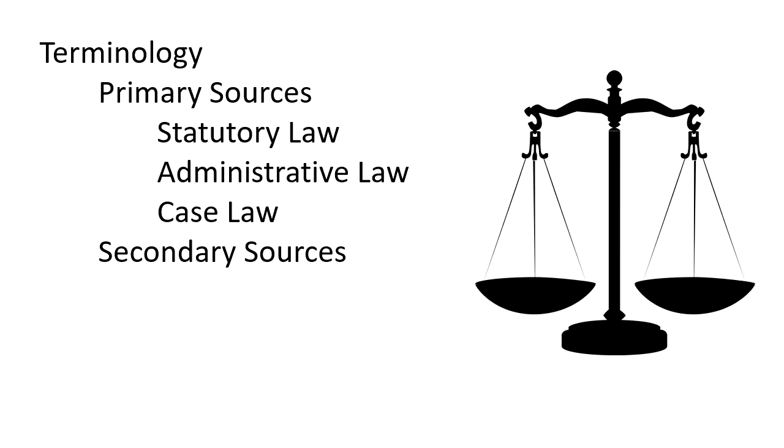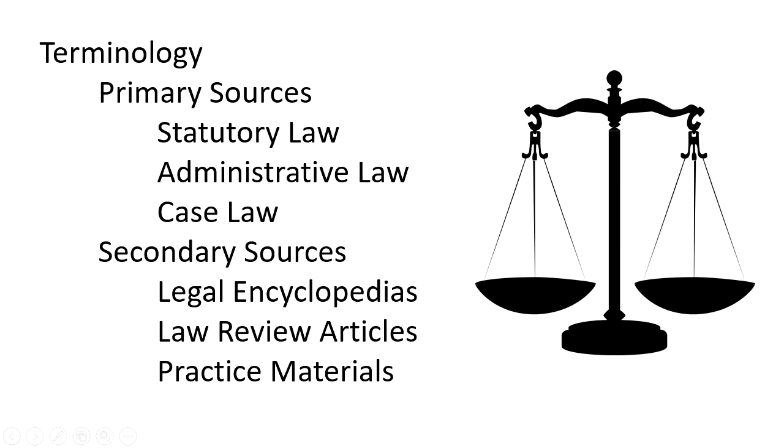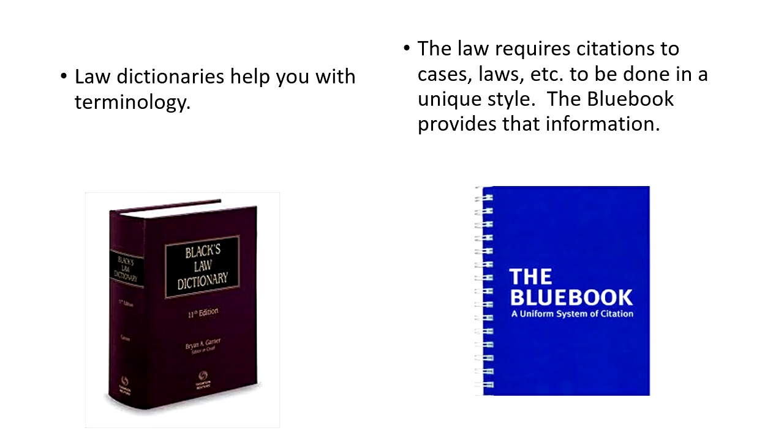Secondary sources, on the other hand, are sources that you would use to find information, but they would not be cited in court. Things like legal encyclopedias, law review articles, and practice materials are some of these secondary source materials. Law dictionaries help you with terminology.